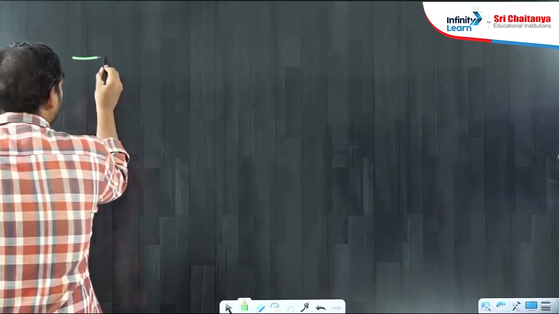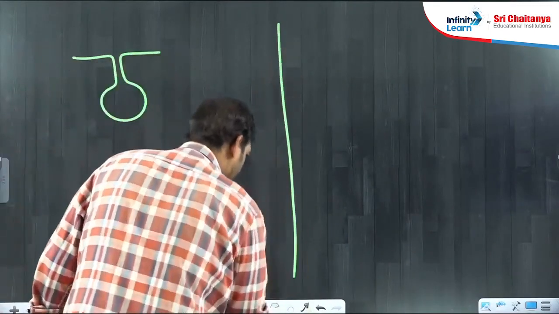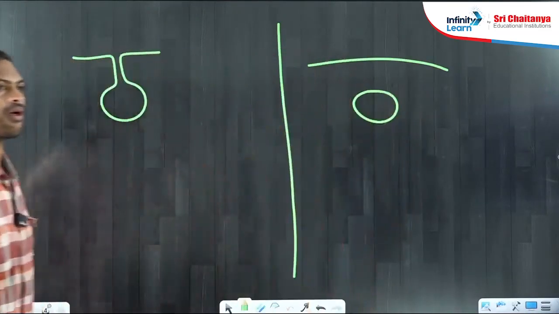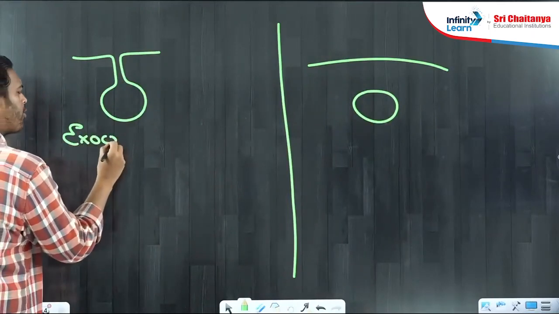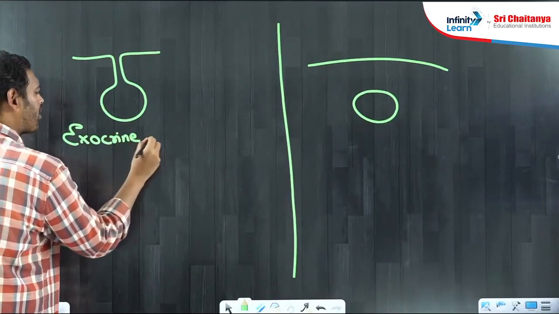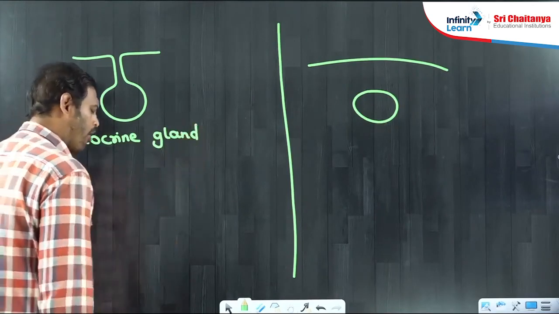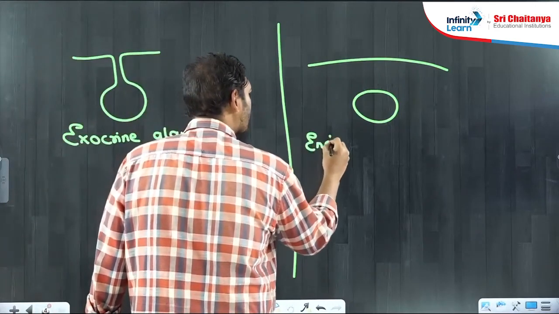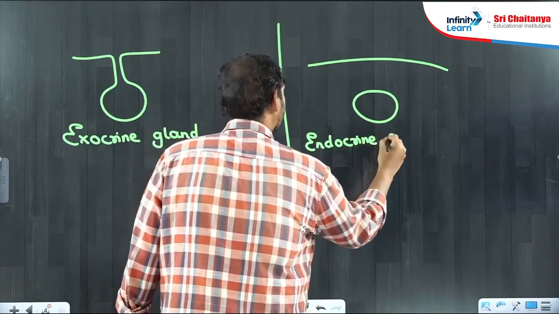So guys, see, exocrine gland, then endocrine gland. Isn't it? Exocrine, they do not secrete any chemical into blood supply. Endocrine gland, all their secretions will be released into the blood supply because they do not have ducts.